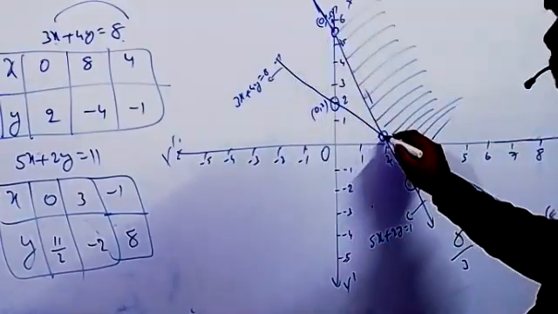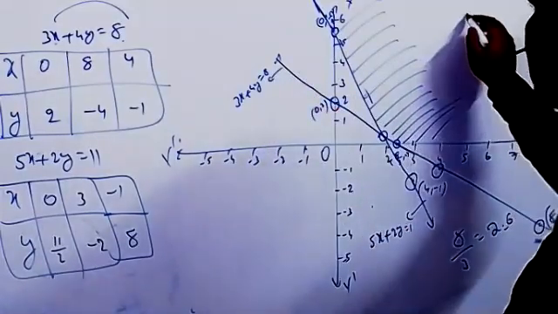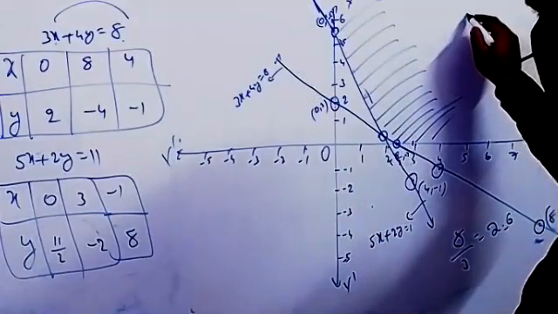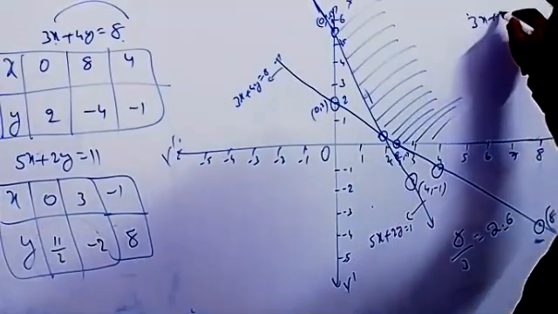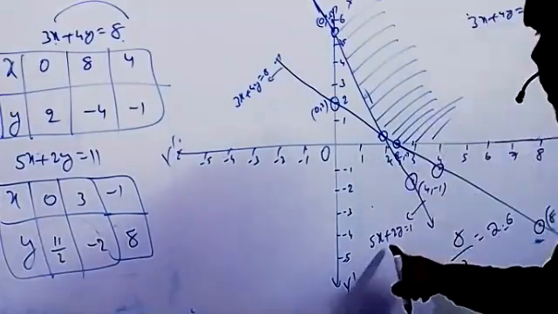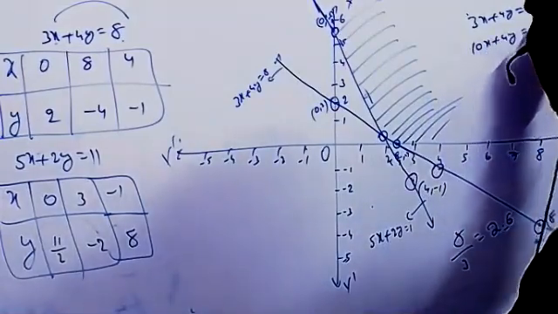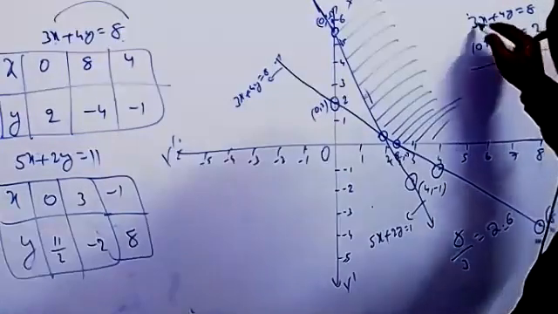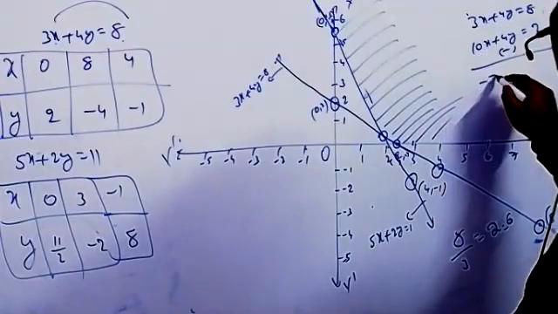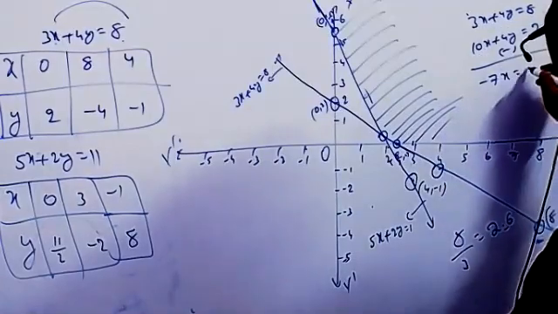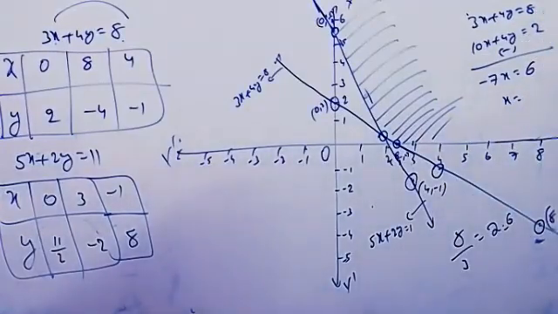Then how to get this point here? By solving both lines. What is the first line? 3x plus 4y equal to 8, and this one. So the second line you can multiply with 2. 3x plus 4y equal to 8, and this is multiplied by 2 now: 2 5s are 10x plus 2 2s are 4y equal to 22. Subtract it, 3 minus 10, how much? Minus 7x.